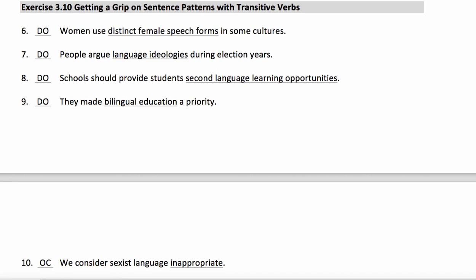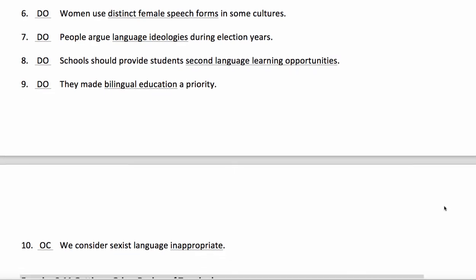Number 10, we consider sexist language inappropriate. Again, we have the subject, we have the verb consider, we have a noun phrase, sexist language, and we have inappropriate. Please remember that an object complement can be a noun phrase or it can be an adjective. So here inappropriate is an object complement. Sexist language is inappropriate. Inappropriate is an adjective serving as the object complement. Okay, well, that's it for homework 7.